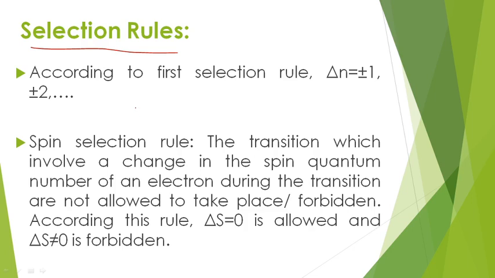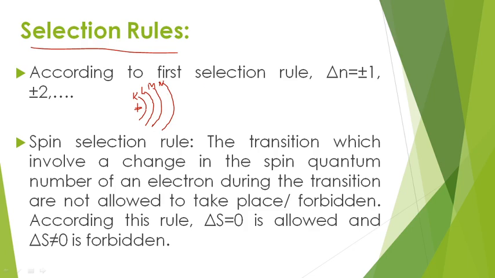That means, suppose we consider an atom containing a nucleus surrounded by circular orbits. Now this one is the K shell, L shell, M shell, N shell.